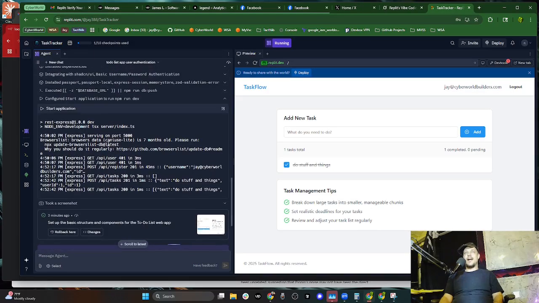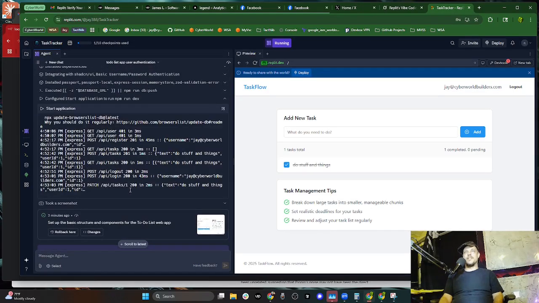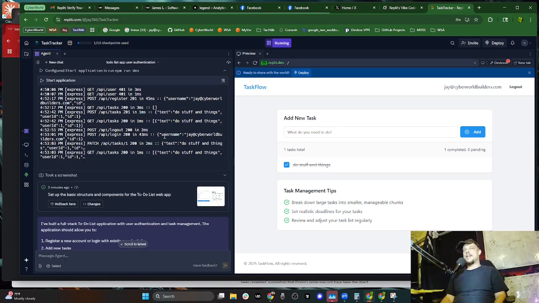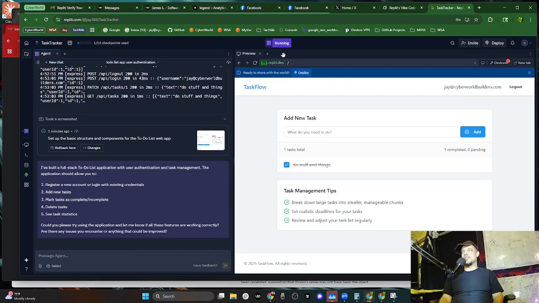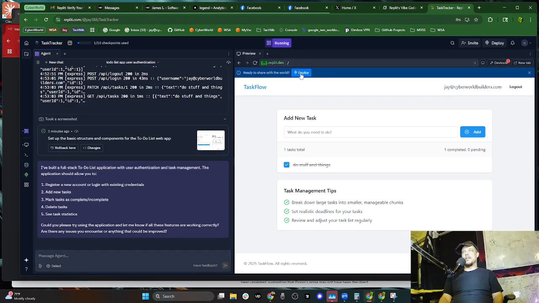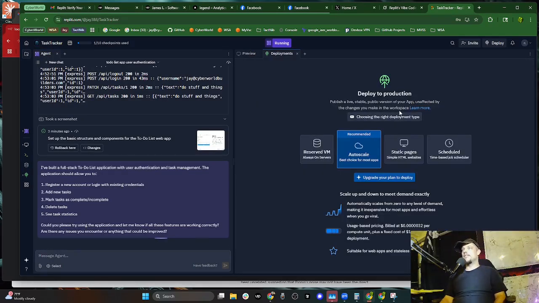Oh, we can see the output here because this is just an npm run thing. So I want to know about this backend. Where's this backend hosted? I'm just going to say this looks great. Oh, we just hit the deploy button. See, I could look at all these files. Okay, let's deploy. Publish a live, stable public version of your app, unaffected by the changes you make in the workspace. Oh, you have to upgrade to deploy?